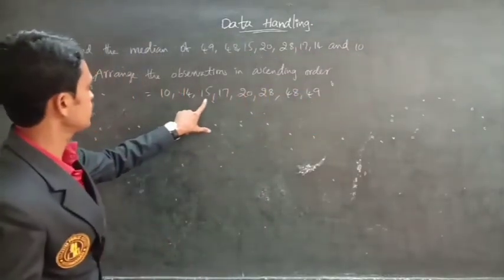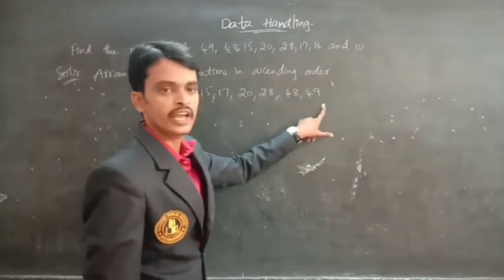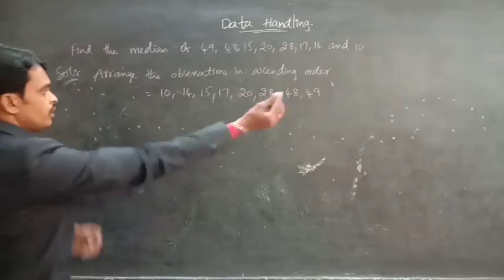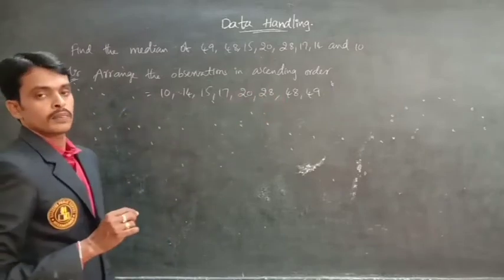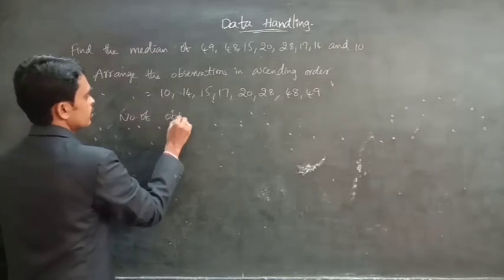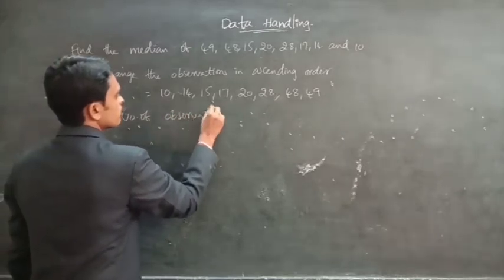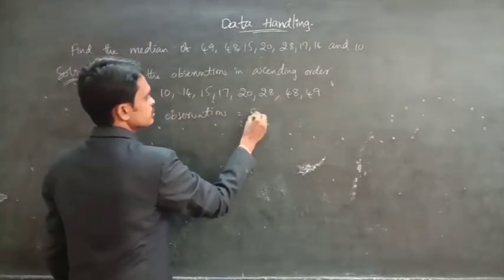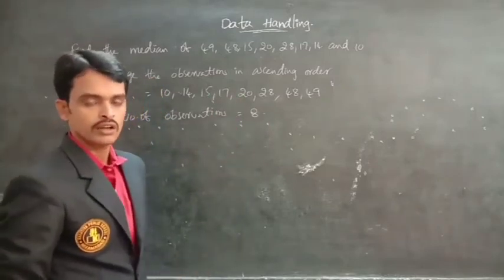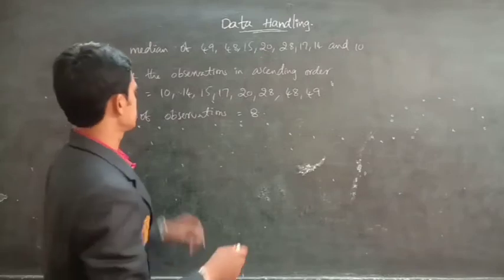So 8 observations are there. Here the number of observations is 8. Now you should take the middle observations.